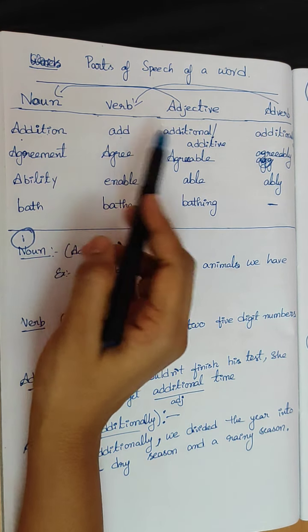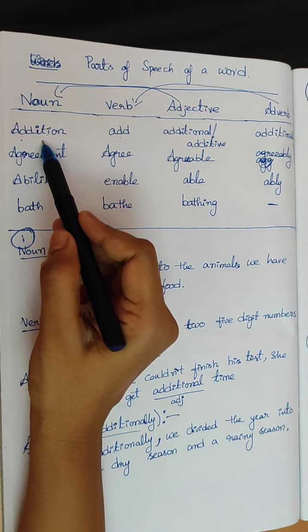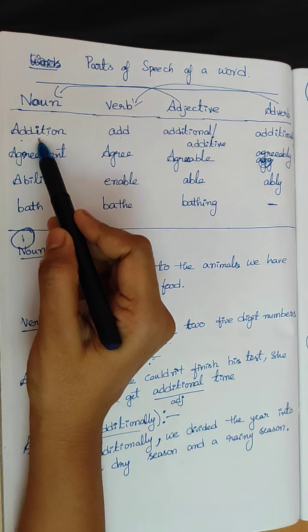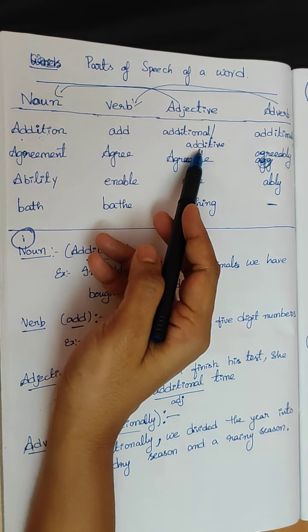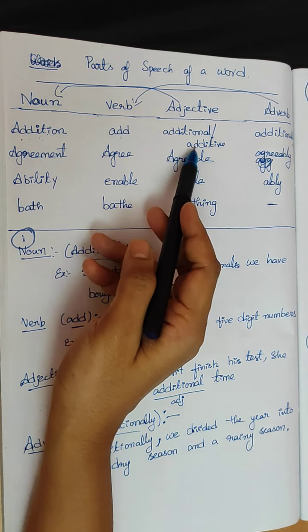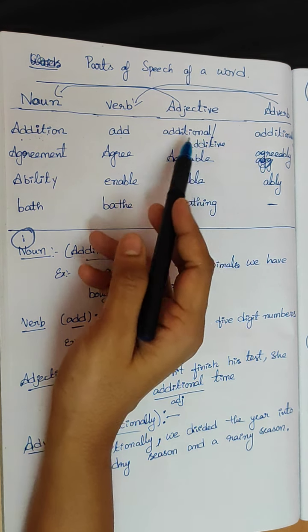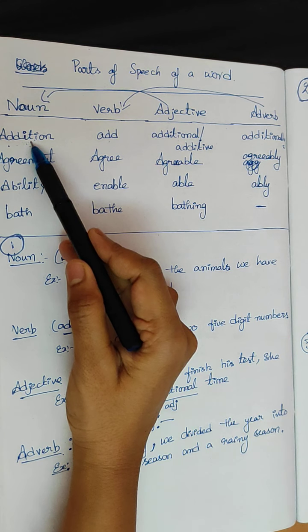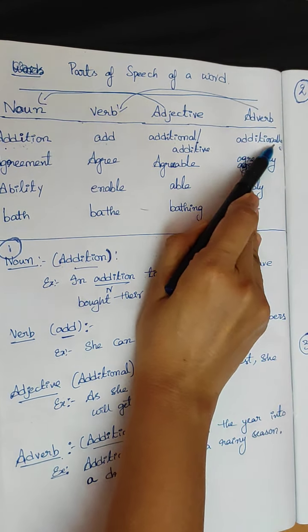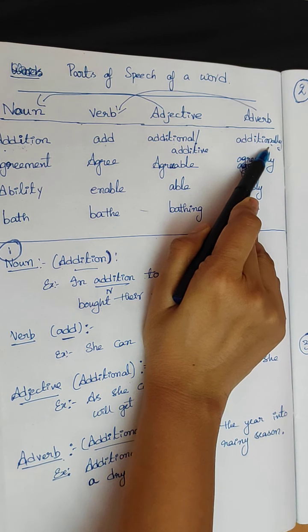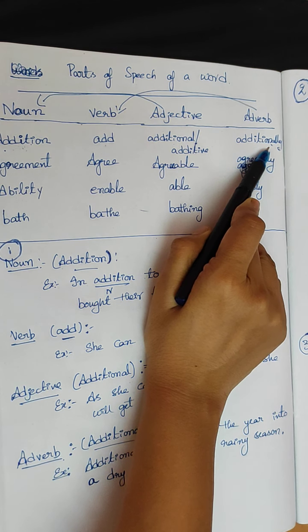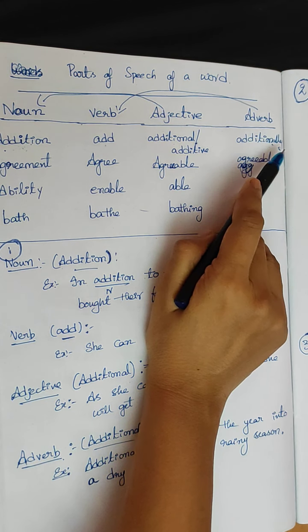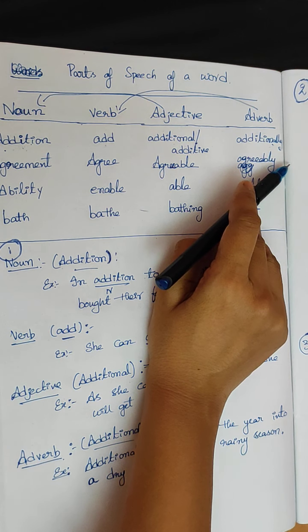Then what is the adjective form of the noun addition? Additional or additive. Any one is correct. And what about the adverbial form of addition? Additionally. Another word you can also take is comfort: comfortable, comfort, comfortably, like that.